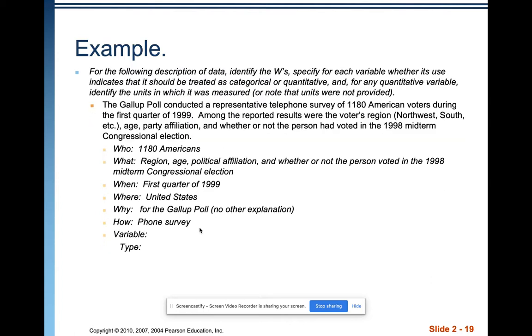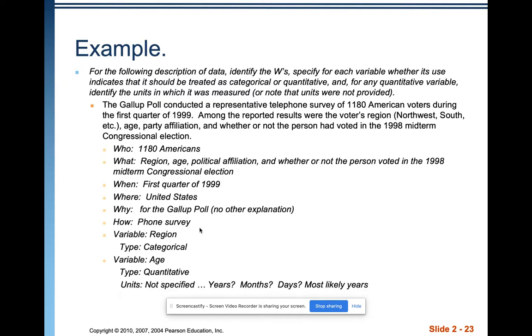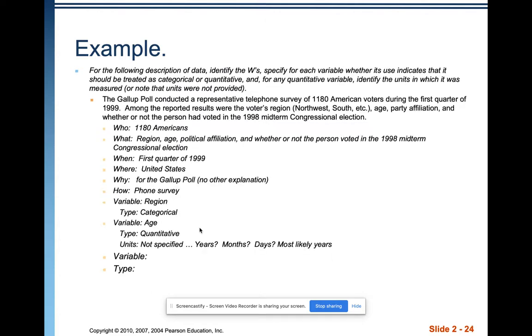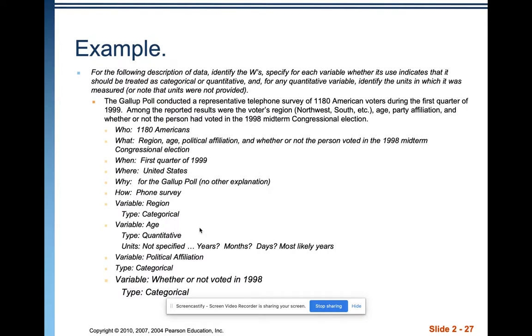All right, so now we're going to look at the variables and what type they are. If it's quantitative, we're going to give units. So the first variable is region, and that would be categorical. The second variable is age, and that's going to be quantitative, and it's not specified. Is it years, months, days? Unless we're interviewing infants who would not have voted in the last election, it's most likely years. Okay, the variable political affiliation is categorical. Whether or not a person voted in 1998 is also categorical.